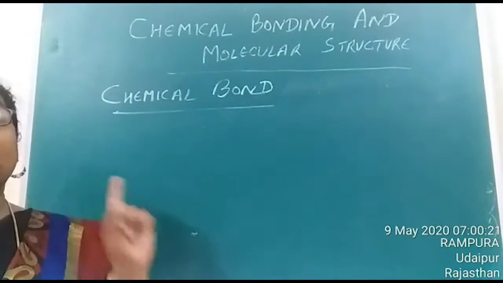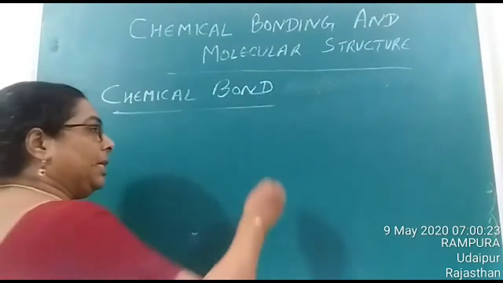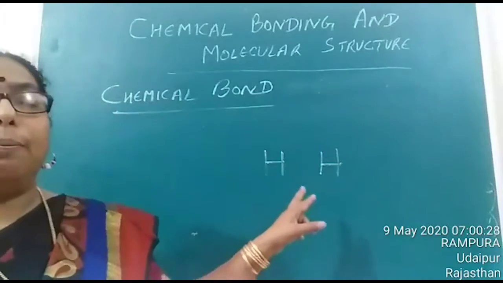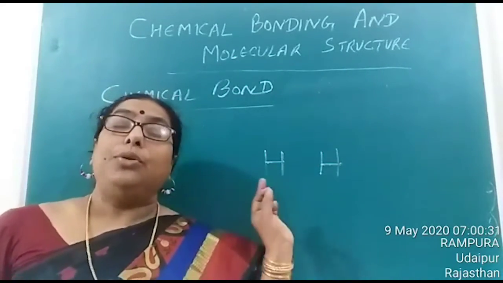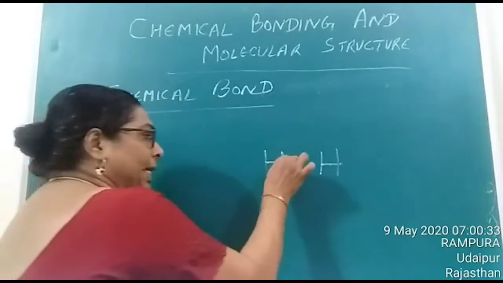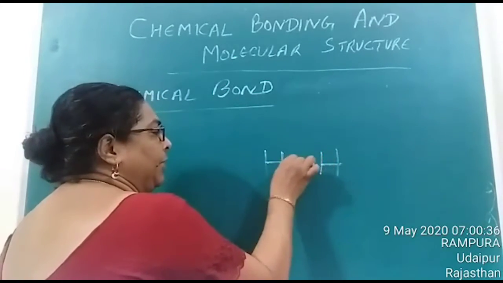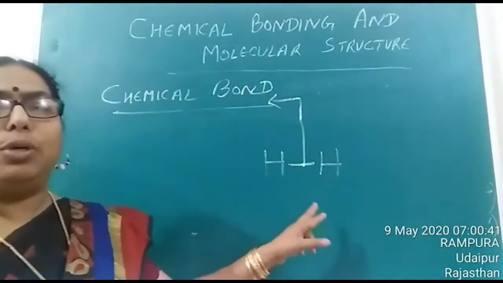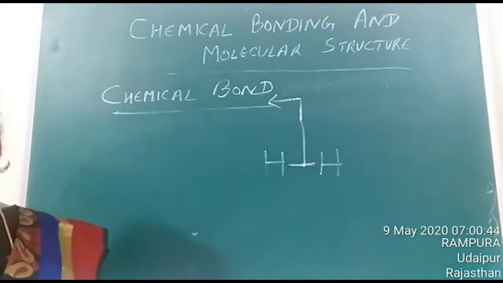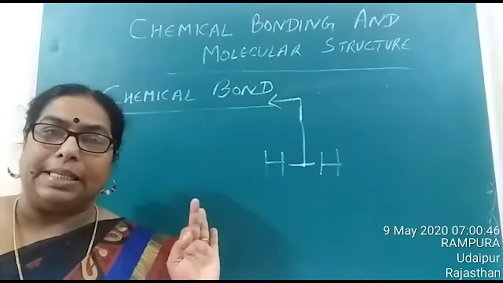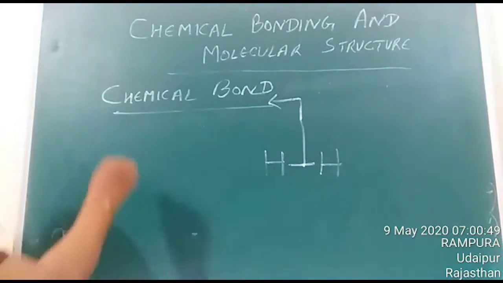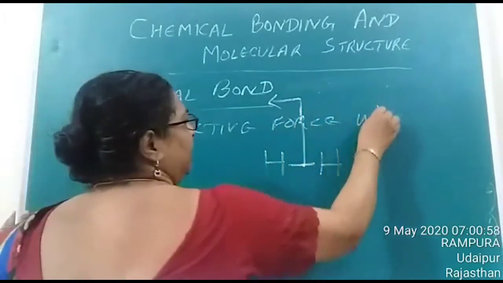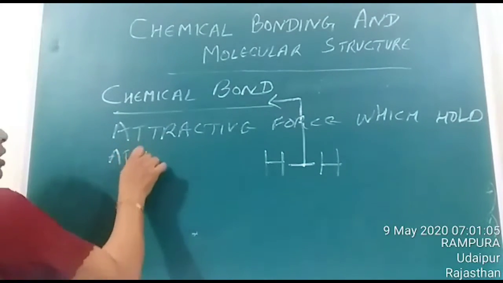That means if you consider two hydrogen atoms and you have to combine them to form a molecule, we need some attractive force between them. This attractive force which holds the atoms together in a molecule is termed as a chemical bond. Is it clear, children? So a chemical bond is defined as the attractive force which holds atoms together in a molecule.